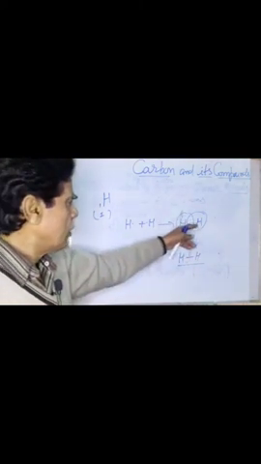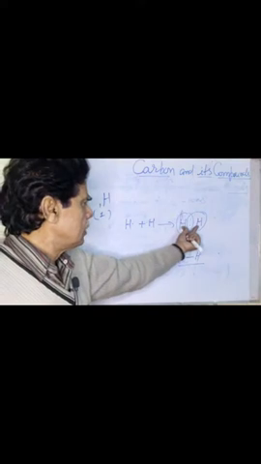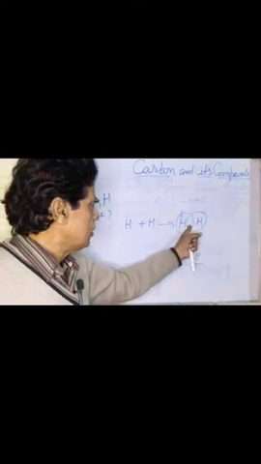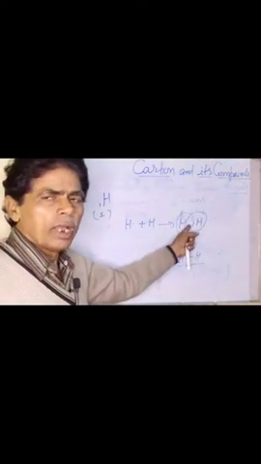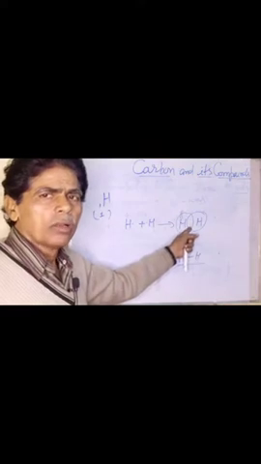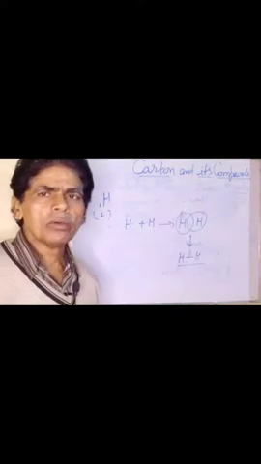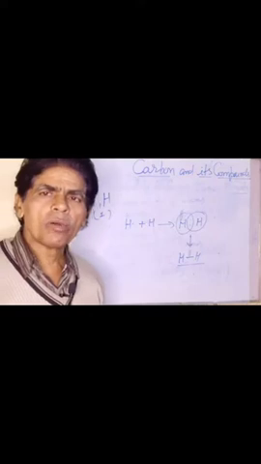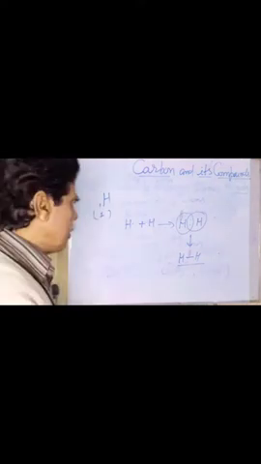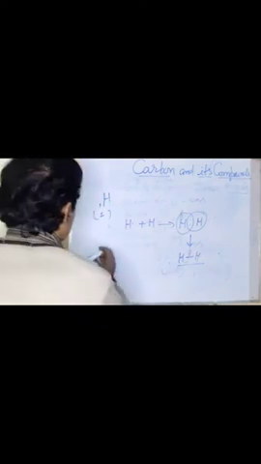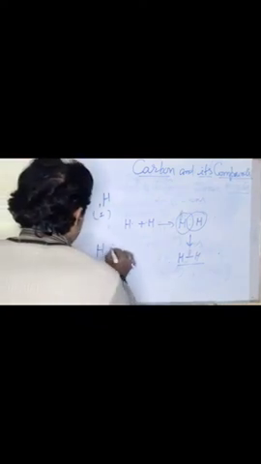So here the sharing is between two hydrogen atoms by one electron. That is why this is a single covalent bond. So single covalent bond means a covalent bond formed by the sharing of one electron each. Now let us see here the formation of HCl. How is the HCl bond formed?